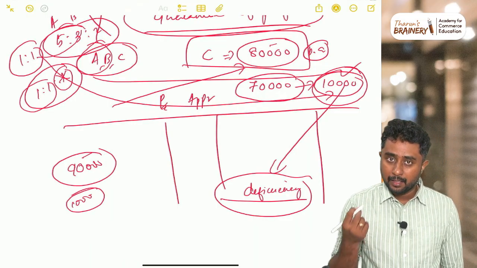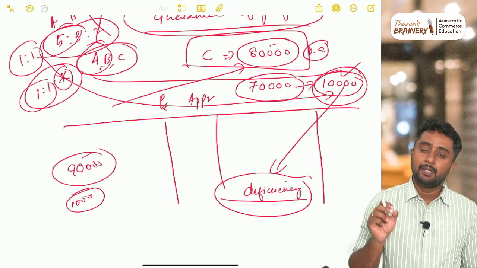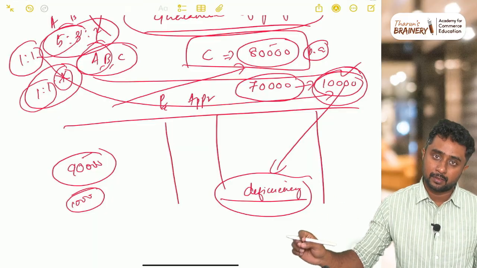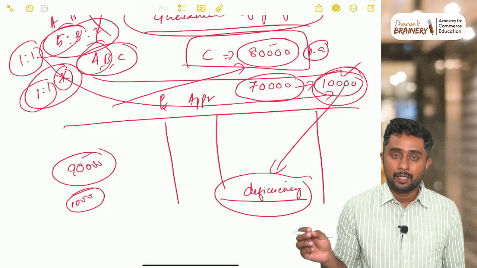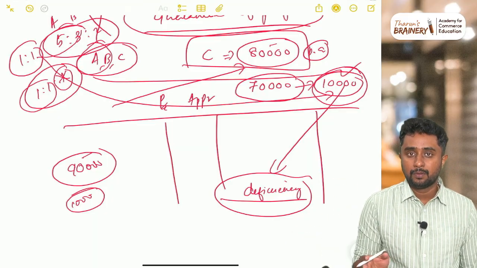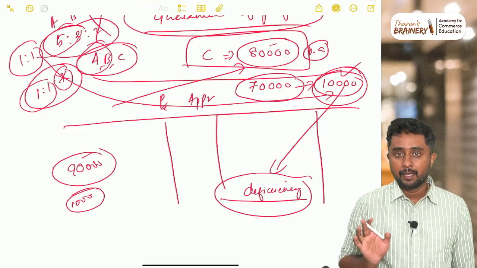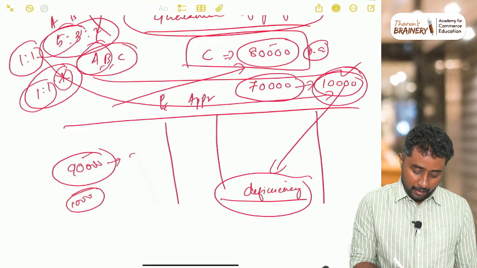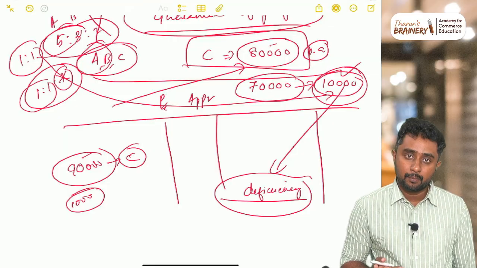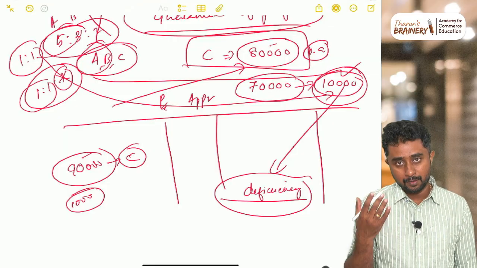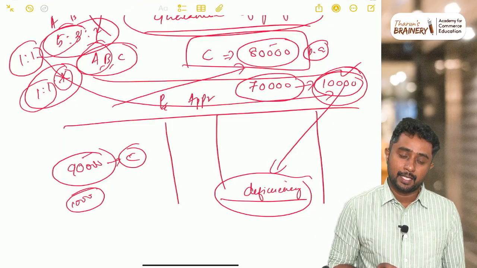When we are guaranteeing some amount of profit, it means that the minimum guaranteed amount is 80,000. If C is getting more than that, then the other partners have no problem with that. They can give the 90,000 to C, and the other partners don't have to pay any extra amount to C, because C is already getting more than what he has been promised.